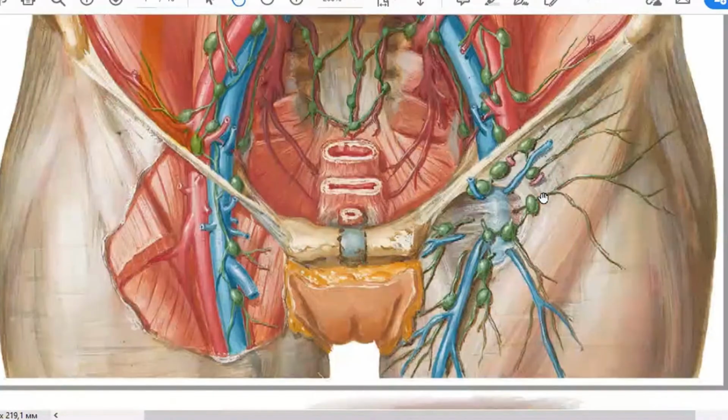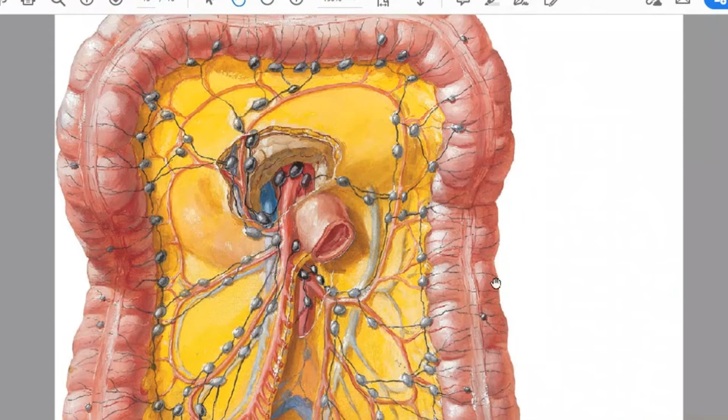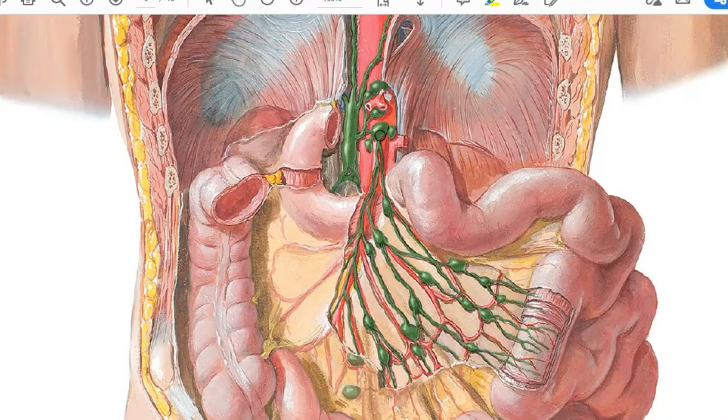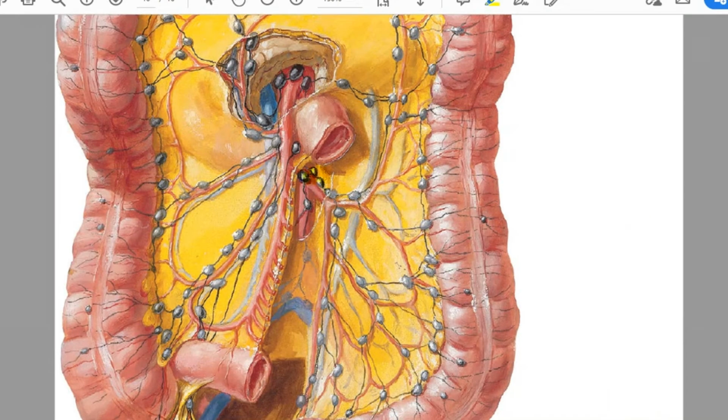What about visceral lymph nodes of the abdominal cavity? Visceral lymph nodes of your abdominal cavity are the biggest group. There are around 400 or even 500 lymph nodes in your intestines. There are three ways of drainage of lymph from your internal organs of the abdominal cavity, according to three main arteries that supply them. So around truncus celiacus will be nodi lymphatici celiaci, around arteria mesenterica superior, nodi mesenterici superiores, and around the inferior, nodi mesenterici inferiores.